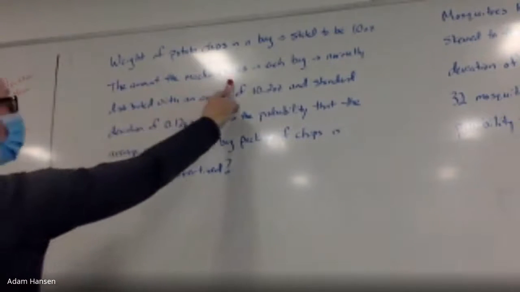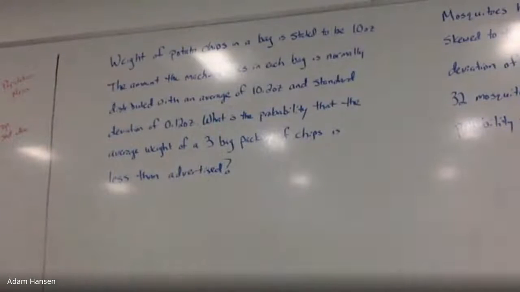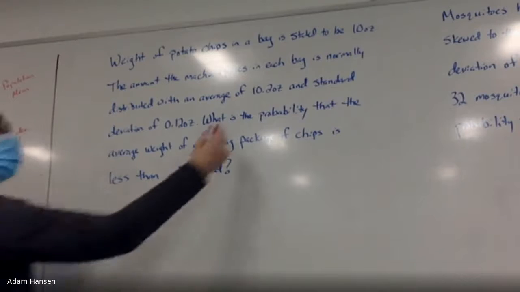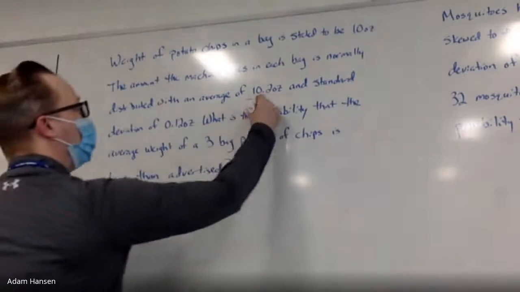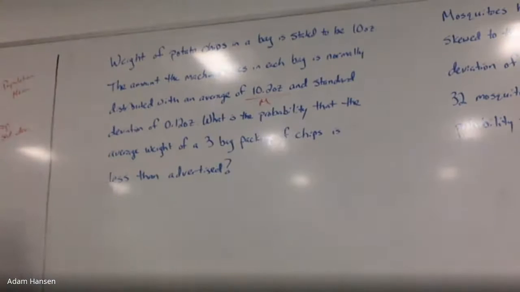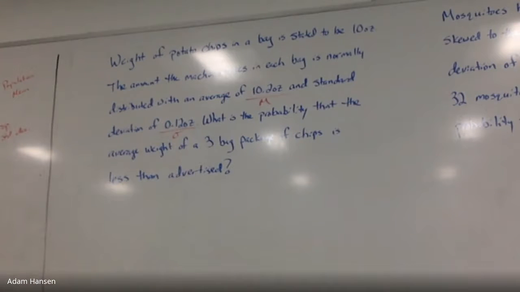The amount that the packaging machine places in each bag is normally distributed with an average of 10.2 ounces and standard deviation of 0.12 ounces. Is this value the population mean or the sample mean? Population, because isn't that every bag that this company's making? All the bags. Our population mean is 10.2 ounces. So mu is 10.2 ounces. Of course, that's got some variability. Sometimes they're going to hit their target, sometimes they're not. So the standard deviation, sigma, is 0.12.